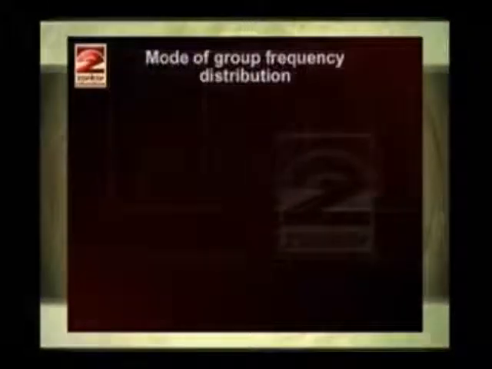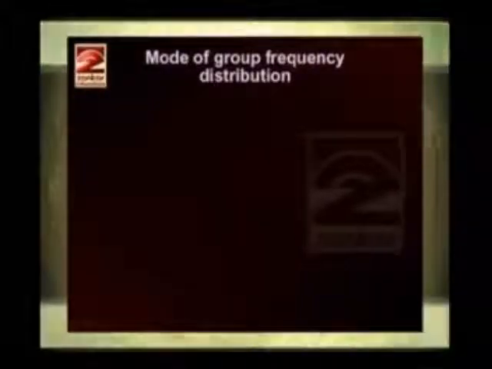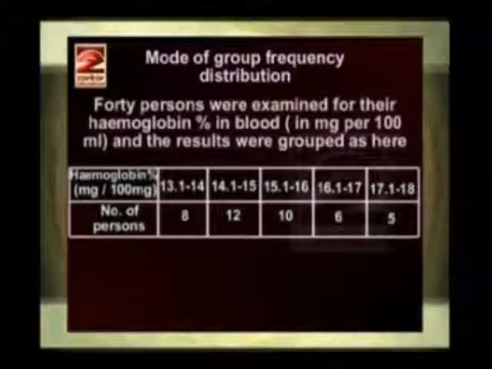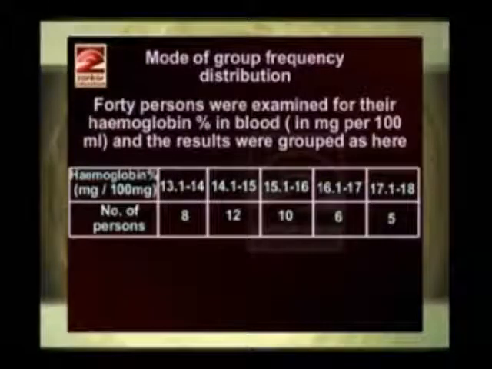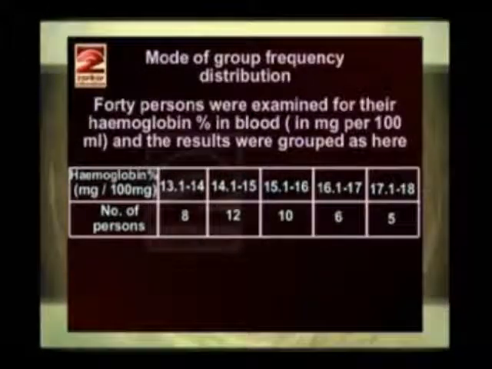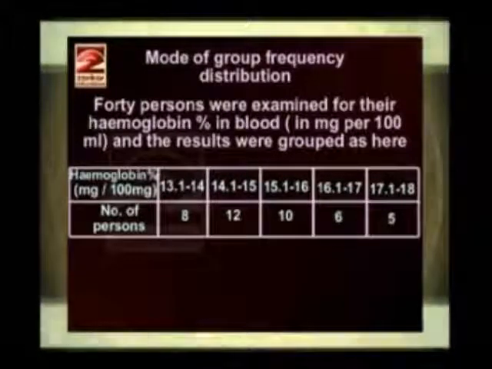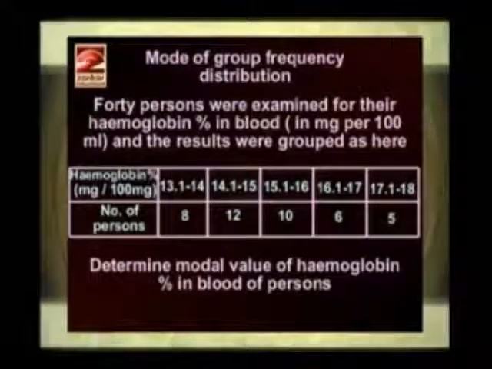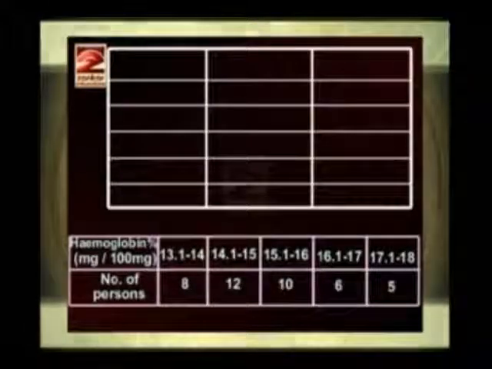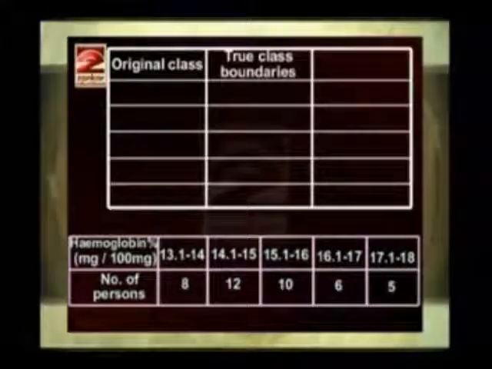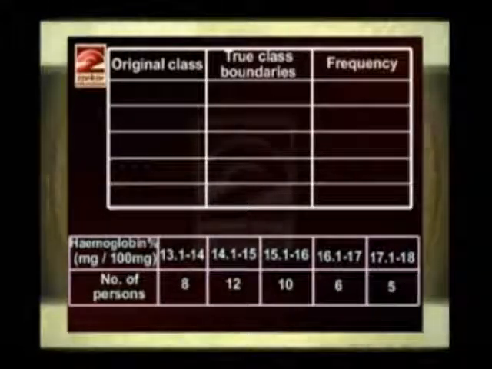Now we'll find the mode for grouped frequency distribution. Now the question: 40 persons were examined for their hemoglobin percent in blood in milligrams per 100 ml and the results were grouped as here. Determine the modal value of hemoglobin percent in blood of persons. First we'll make the columns. The first is original class, then true class boundaries and then frequency.